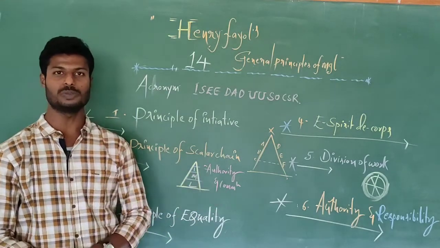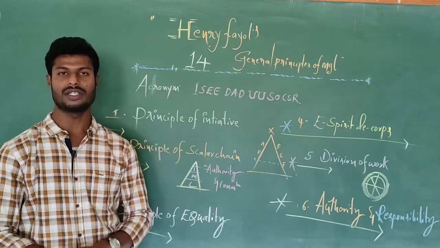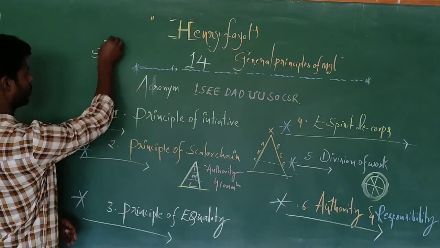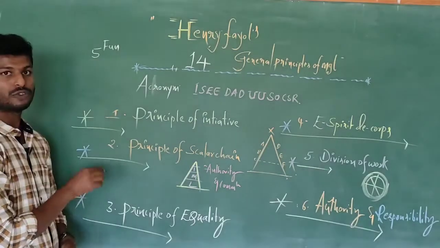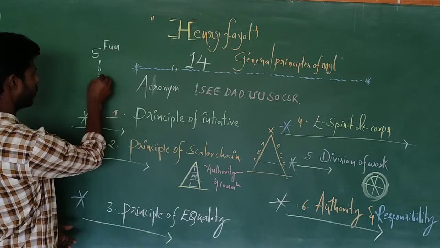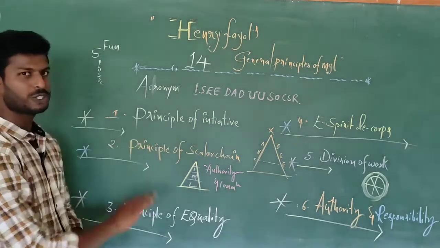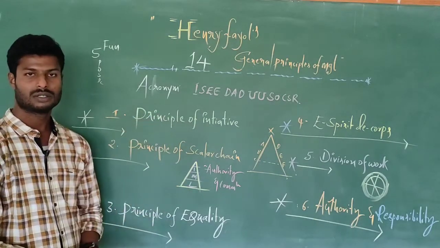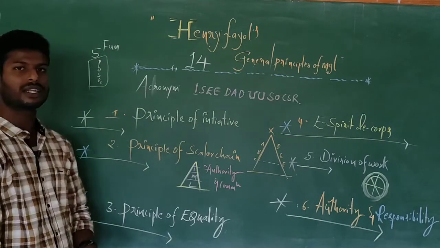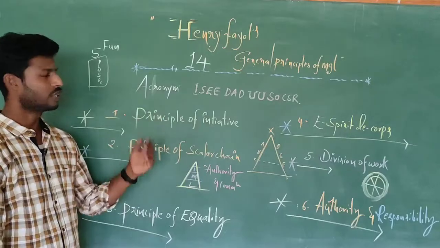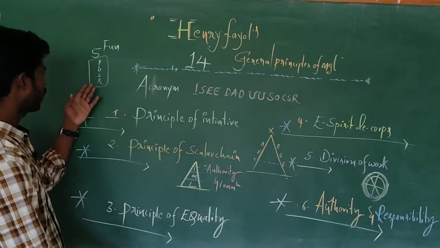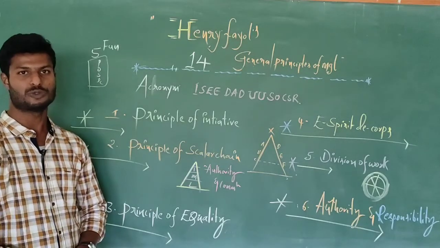Along with 14 general principles, he has propounded 5 functions of management: planning, organizing, staffing, directing and controlling. Hence, Henry Fayol is the father of 14 principles of management and the father of 5 general functions of management.